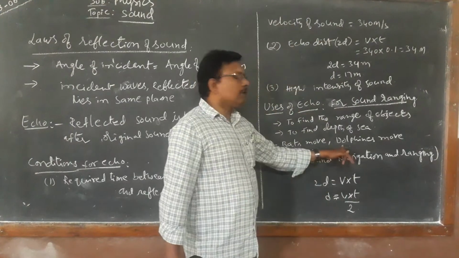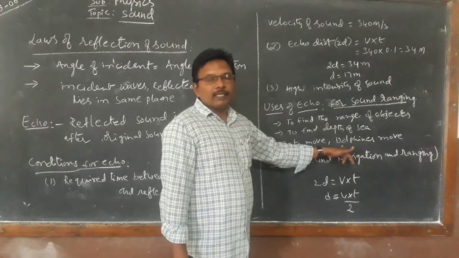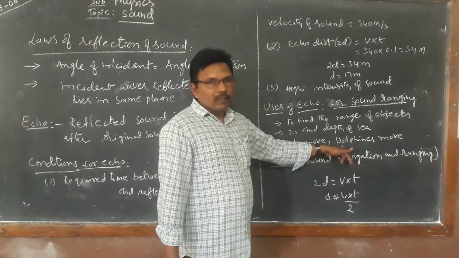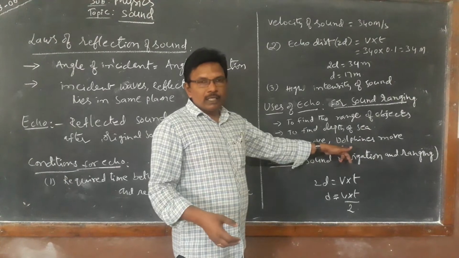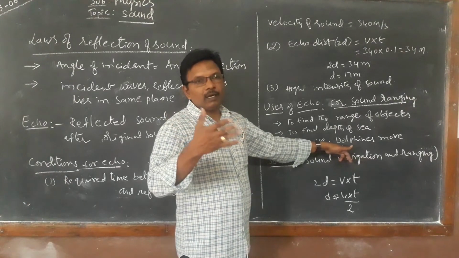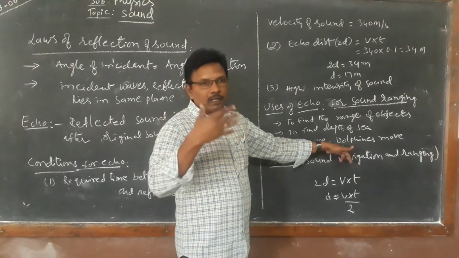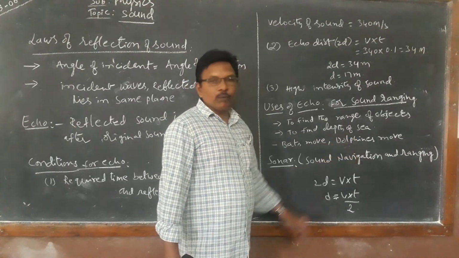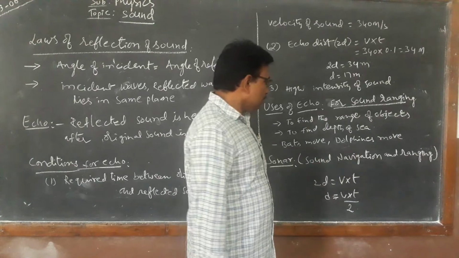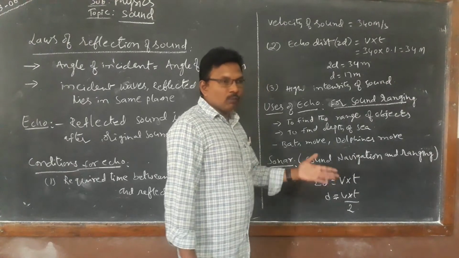Similarly, dolphins in the water also release ultrasonic waves, and due to echo they can estimate an enemy, a wall, a ship or any other animal, and move as per that.